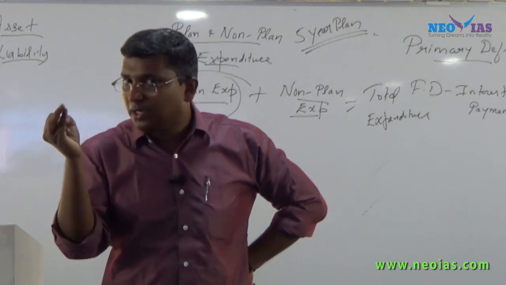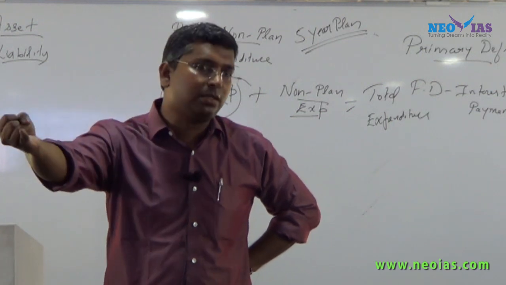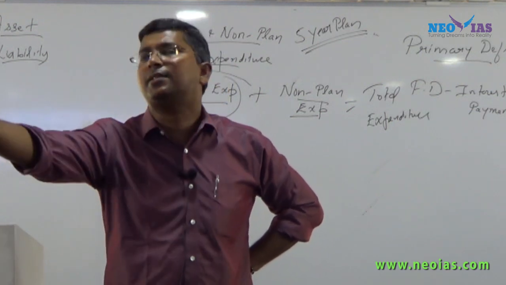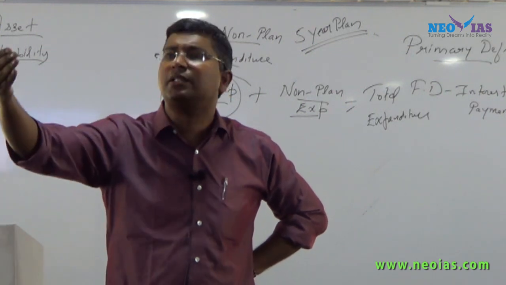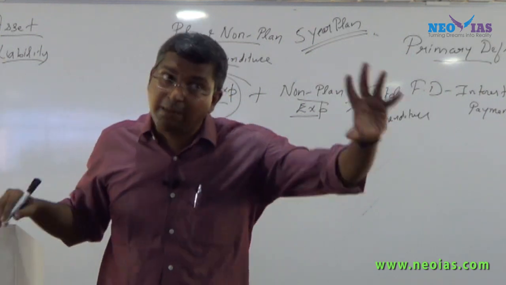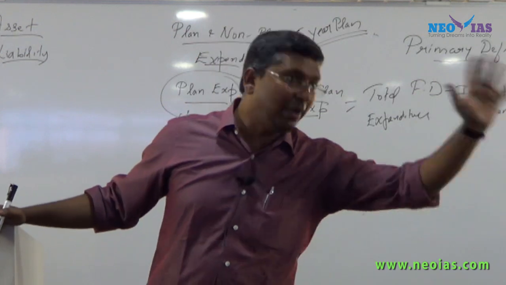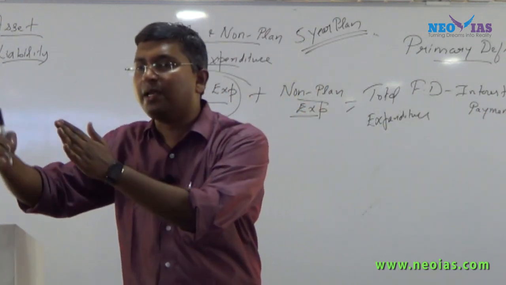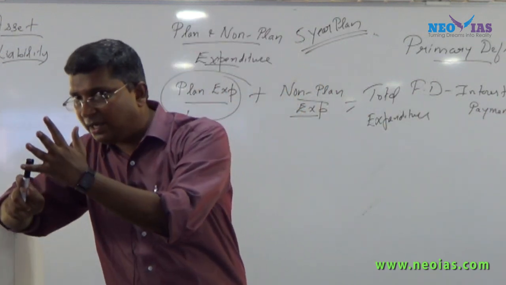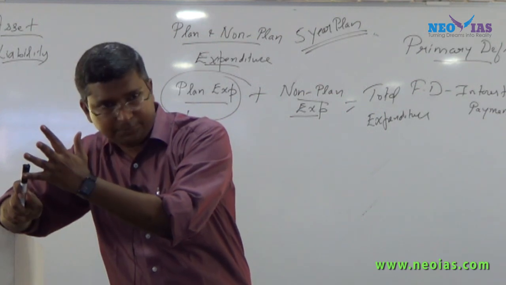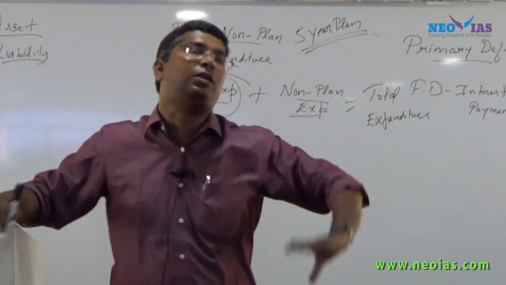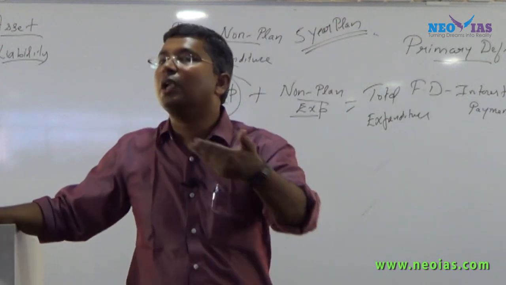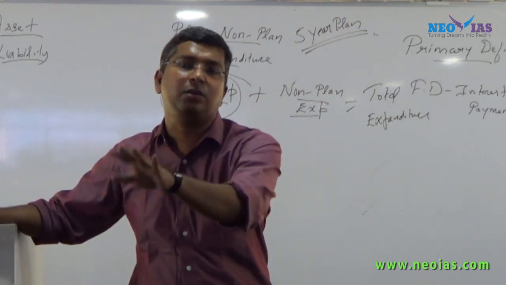In non-plan expenditure: interest payment, subsidies, pension and salary, grants, all those things. See, be very clear. If the grant is given for plan purposes, it will come under plan expenditure. So we will remove grant. So defense expenses, subsidies, pension and salary, interest payment, all are non-plan expenditure. It's there in the material, you just read it.